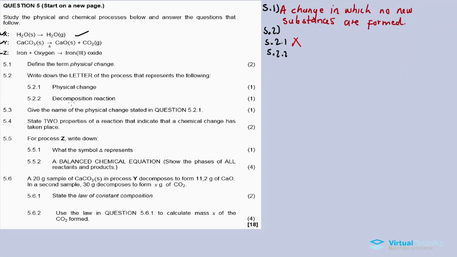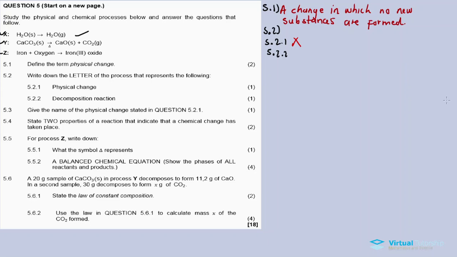5.2.2. Decomposition reaction. With a decomposition reaction, you only have one substance. Maybe you apply heat energy to that substance, or you expose it to light, and then it starts reacting to form new substances. So which reaction out of X, Y, Z is a decomposition reaction?